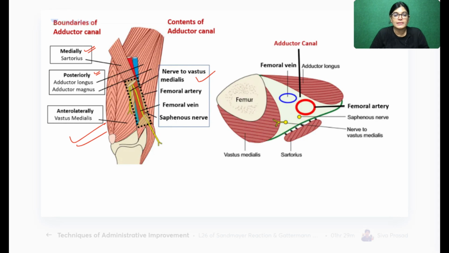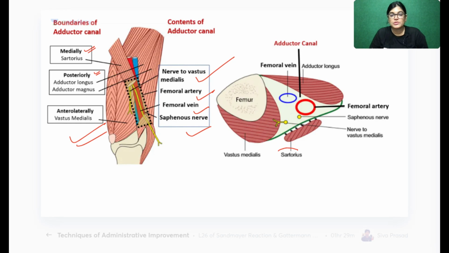The contents are the nerve to vastus medialis, femoral artery and vein, and saphenous nerve. These are important contents. Other than that, there are a few more, like the descending branch of the femoral artery, and the anterior and posterior divisions of the obturator nerve. I will give you the whole list enumerated.